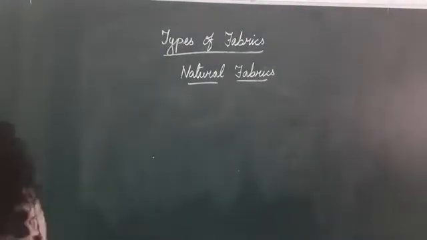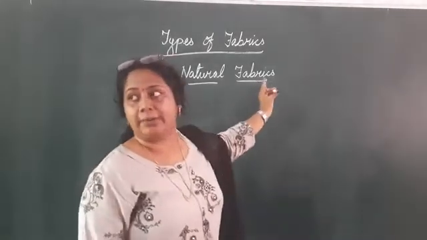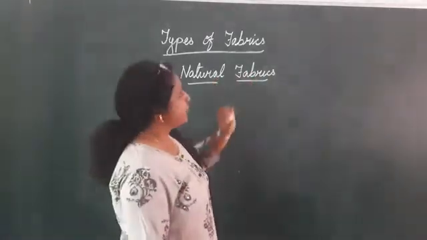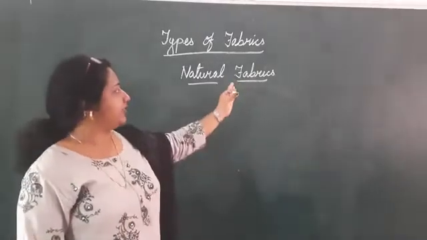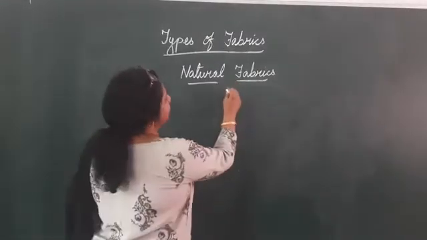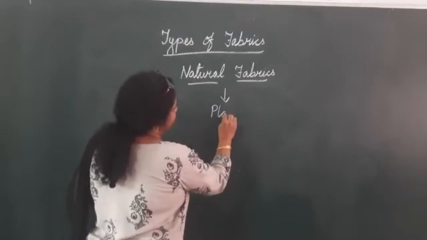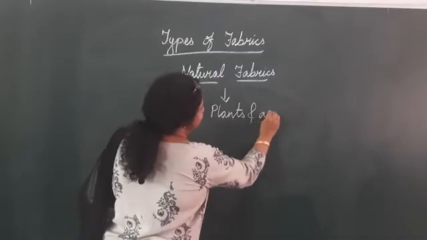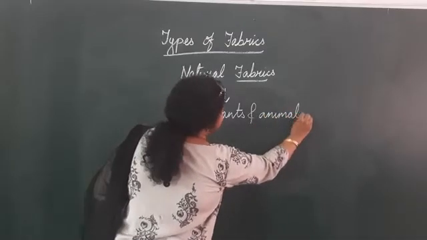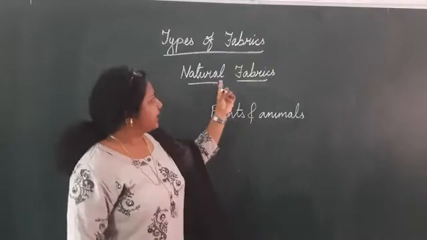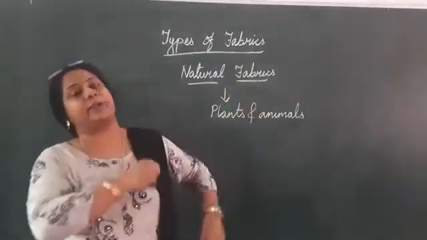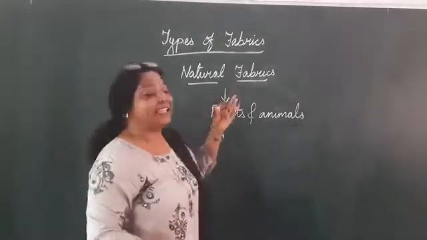And these natural fabrics are made from various parts of the plant, and they are biodegradable. Natural fabrics are the fabrics that we get from plants and animals. And these natural fabrics are biodegradable. You already know about biodegradable. Biodegradable means which can degrade.